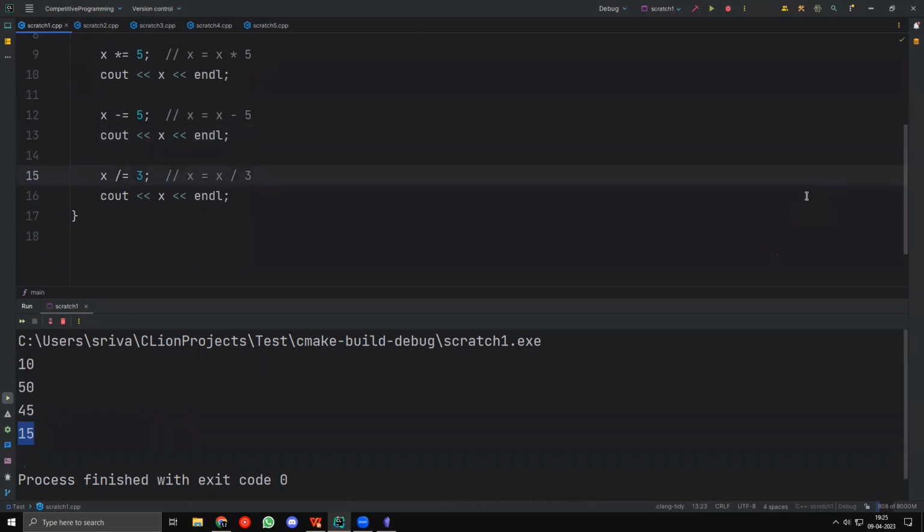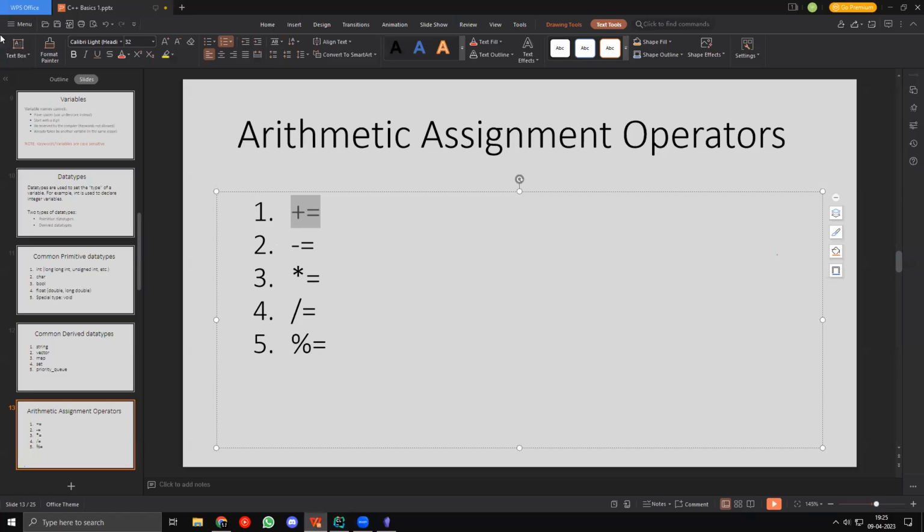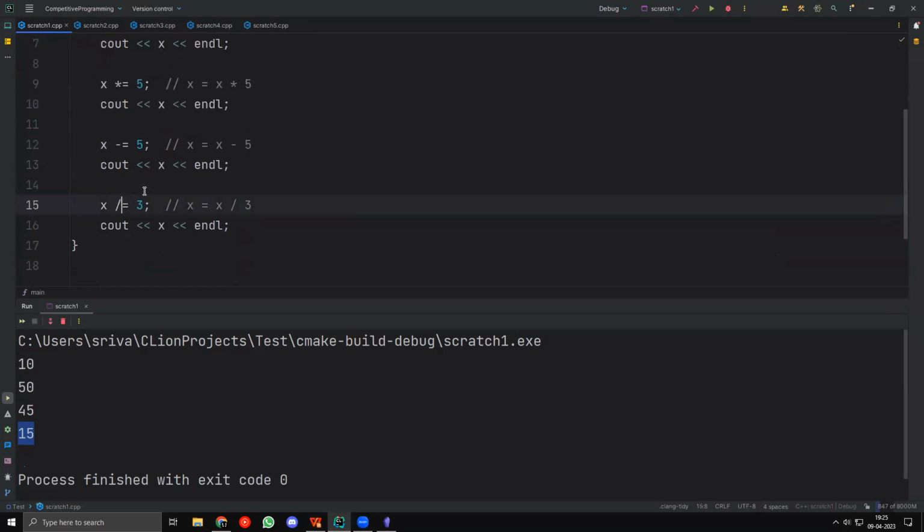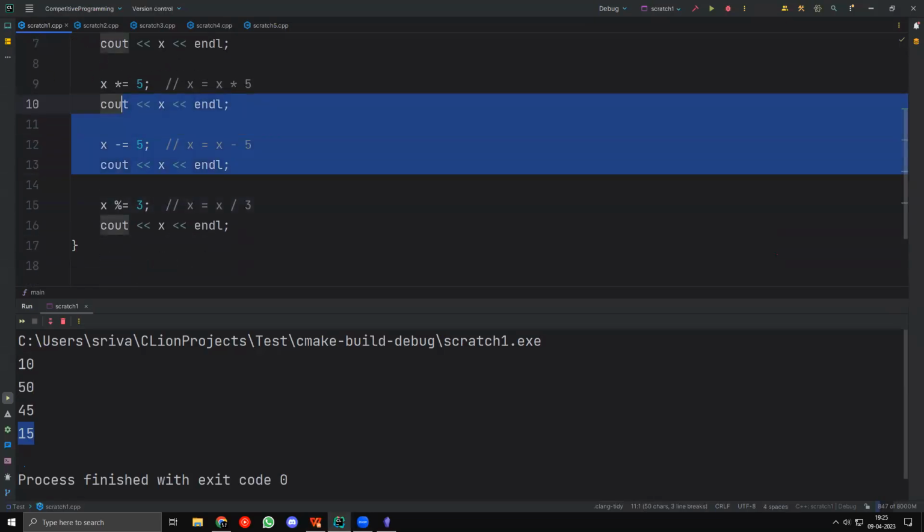Kunal says x plus equal to 1 and x plus plus. Okay, I will come to that, Kunal. That's the next thing. Don't worry.